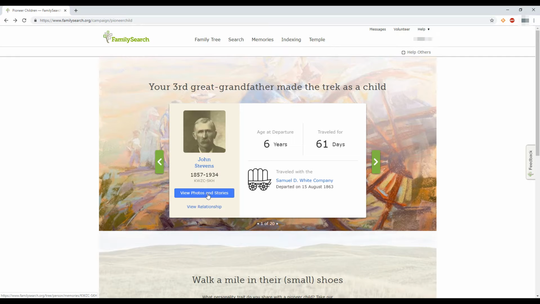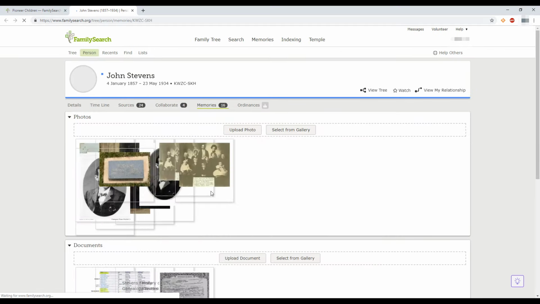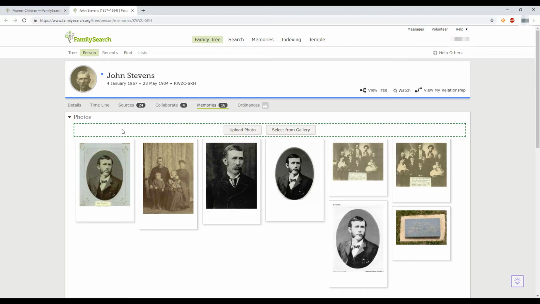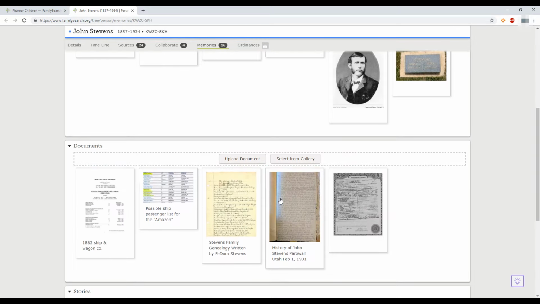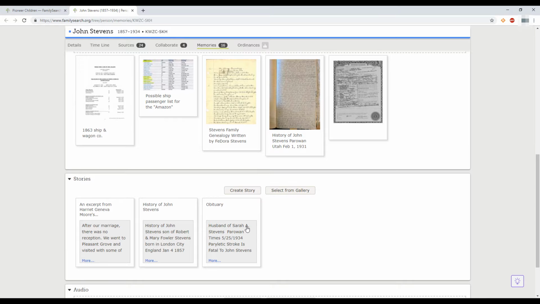Then right here it has view photos and stories. And if we click on that, it'll take us to their memory section on their personal page. And that way we can view the photos and stories of your ancestors. And if they have a story, then you can learn more about their trek to the west. So I clicked on that, and sure enough, it brought us to their memory page on their personal page. See, look, now we have tons of photos. And if we scroll down, there are some documents and some stories. So let's go back.